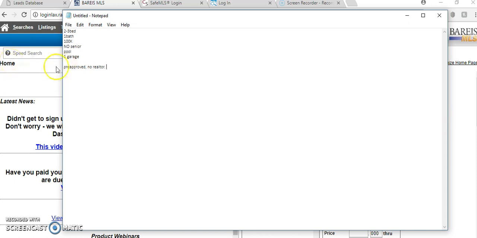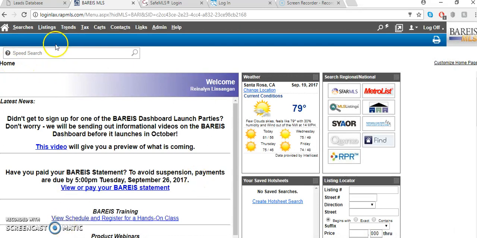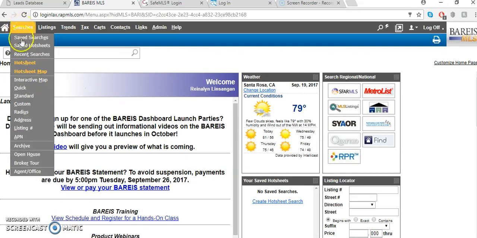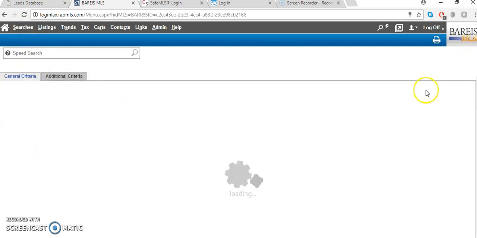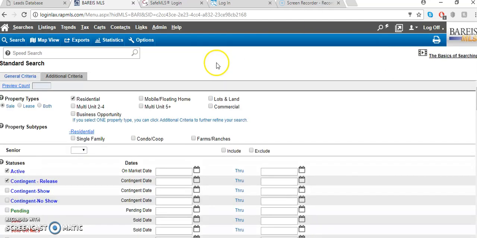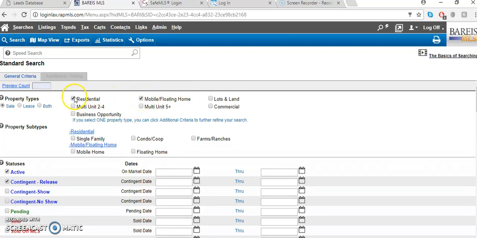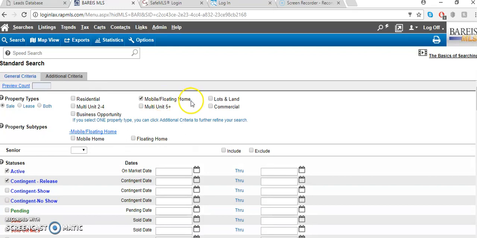And then you're going to start your search. Okay, and then you click on searches, you click on standard. By default, it's already chosen sale or for sale properties. So it's a mobile home, so we have to check mobile home. Residential is only for condominiums and single family, so we're gonna take that off. So we only have mobile floating home. So is it gonna be a mobile home or a floating home? You check mobile home. Senior.